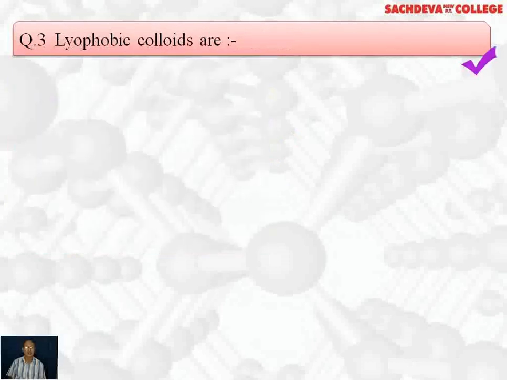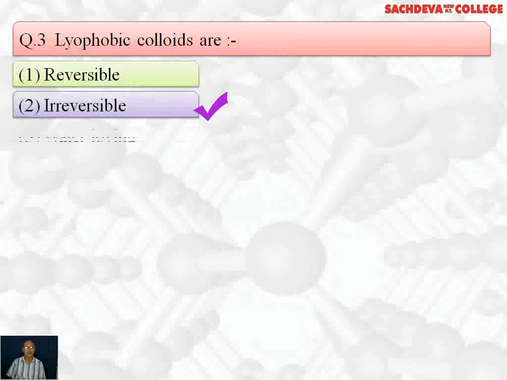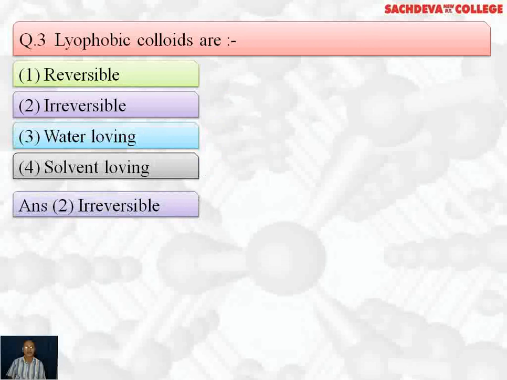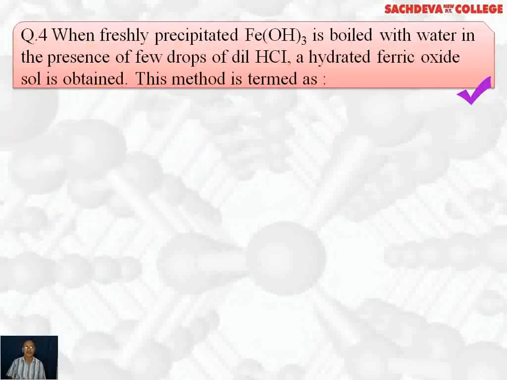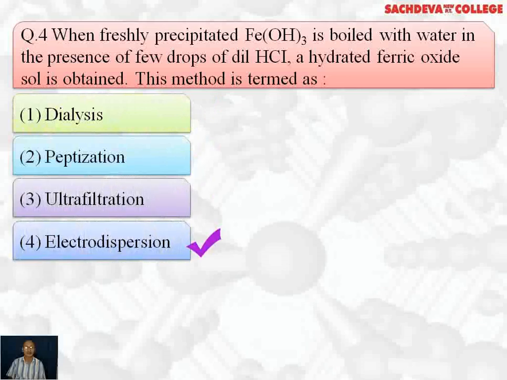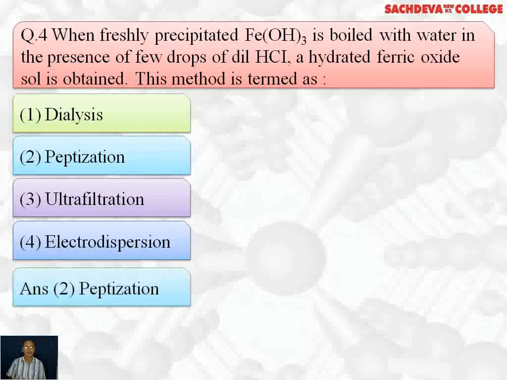Third question, lyophobic colloids are reversible, irreversible, water loving, solvent hating. The correct answer is irreversible. Question 4. When freshly precipitated ferric hydroxide is boiled with water in the presence of a few drops of dilute HCl, a hydrated ferric oxide sol is obtained. This method is known as dialysis, peptization, ultrafiltration, or electrodispersion. The correct answer is peptization.